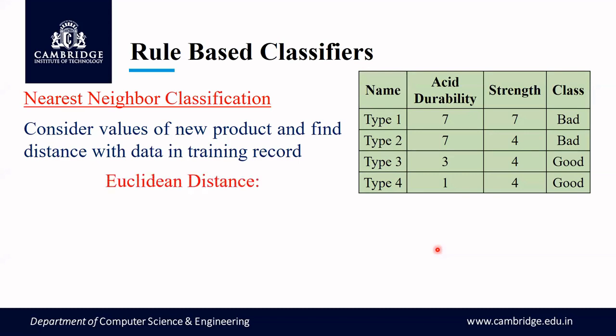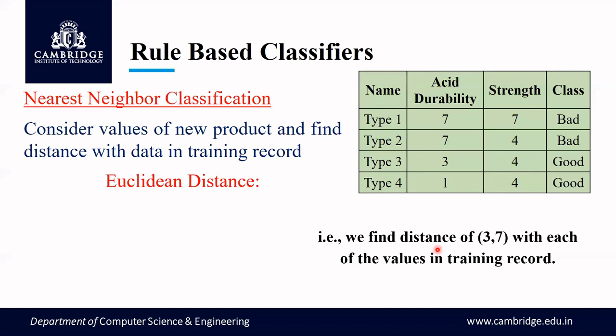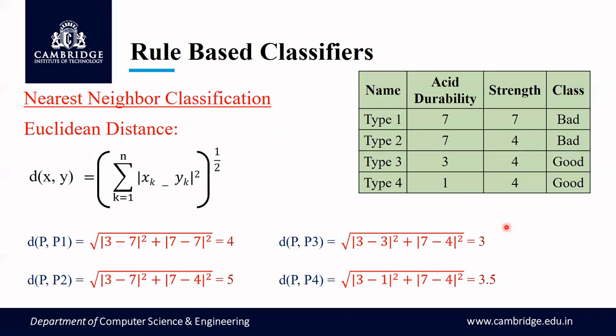So if you remember the formula here, what we are going to find is the distance of 3, 7, which is the acid durability and strength of the given new product, and then classify whether it is good or bad. Okay, so the Euclidean distance formula is this. Now let us try to find the Euclidean distance for each of the records with respect to the given point.